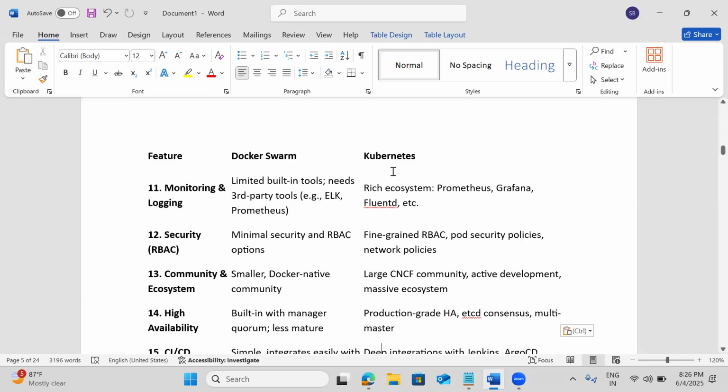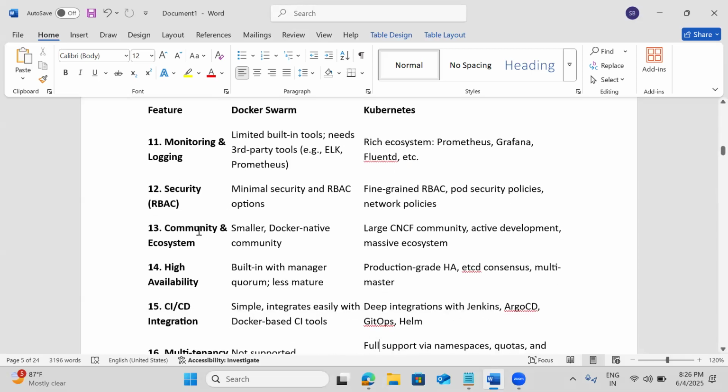Which is having good community and ecosystem? Kubernetes. Kubernetes has a huge ecosystem available compared to Docker. Docker is also good, but nowhere comparable with Google's Kubernetes. And what is CNCF? It's the Cloud Native Computing Foundation.